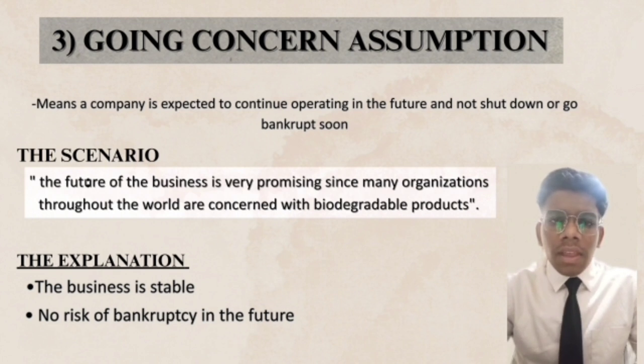The scenario is that the future of the business is very promising since many organizations throughout the world are concerned with biodegradable products. Based on the scenarios, the statement indicates that the business is very promising and will not go into bankruptcy in the future.